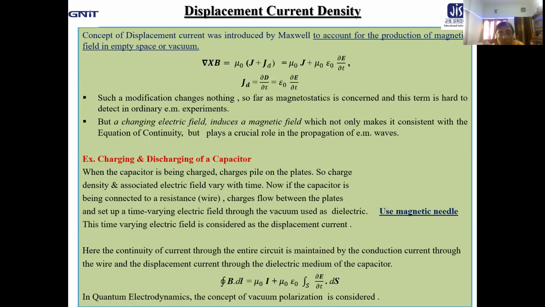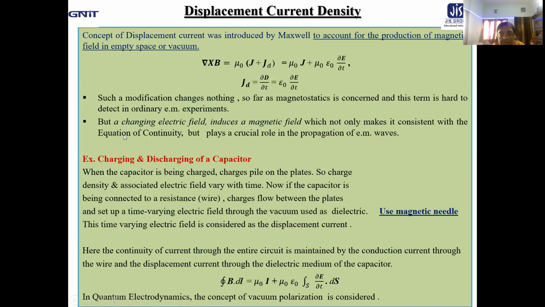Today we will discuss that. So first, the displacement current accounts for the production of magnetic field in empty space or vacuum. And second, displacement current plays a crucial role in the propagation of electromagnetic wave. That part also we will take care of today.